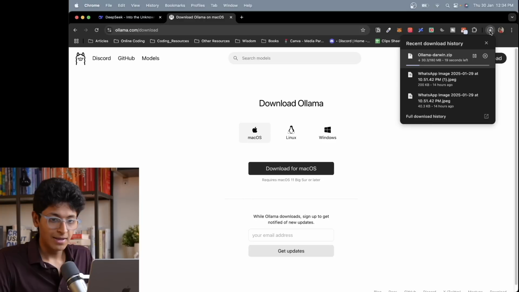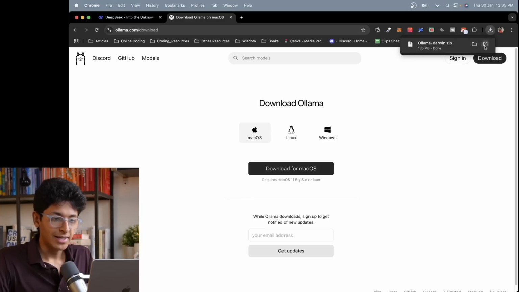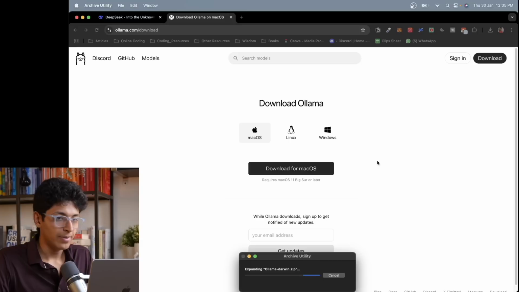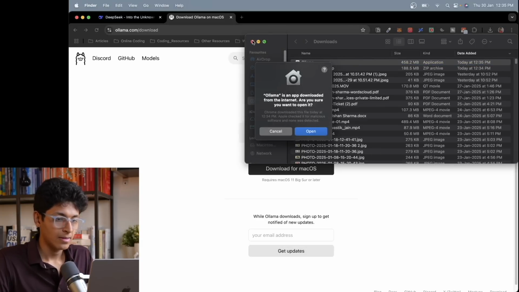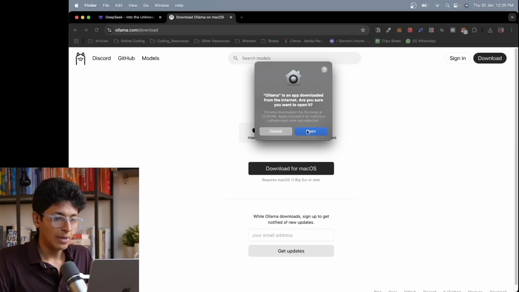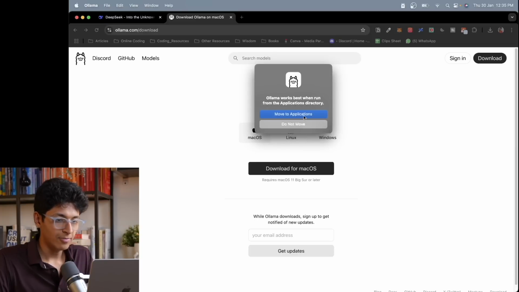It'll take some time. And once you're done with that, you can basically just unzip it and install it as an app in your system. And then I'll just click on open. And then I can just open up Ollama on my system itself, move to applications.